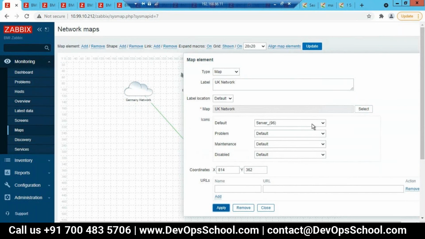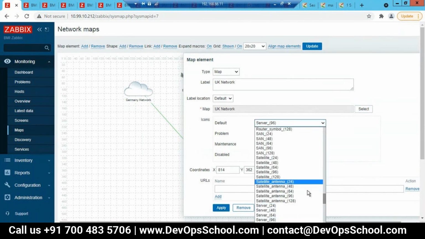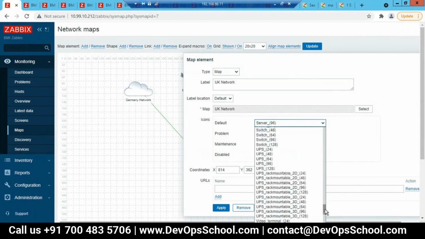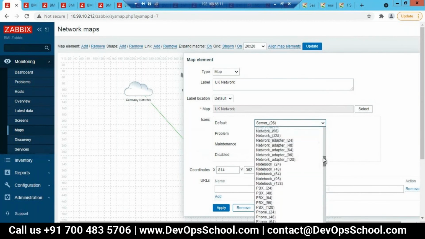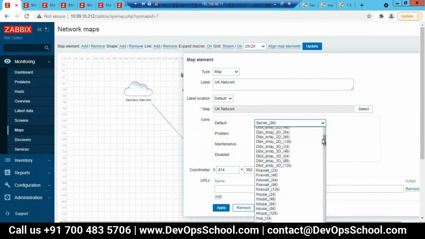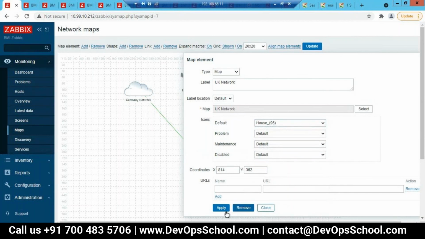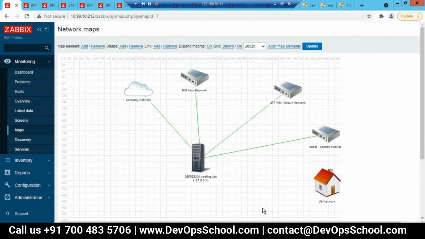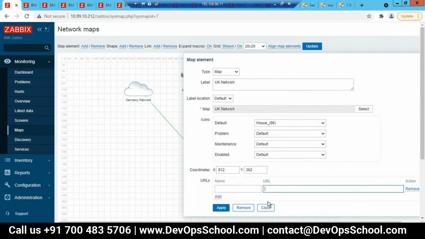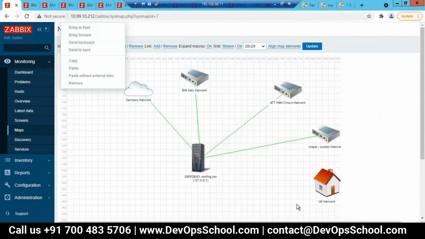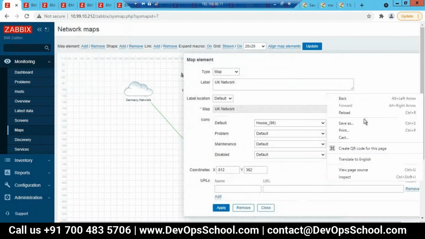For location, what will you give here? Anything, a specific name will be there. And you can use a home icon or any other icon which is there. Give it a house. Yes. Apply, close, update. Update this map. Sorry, click on the update button.